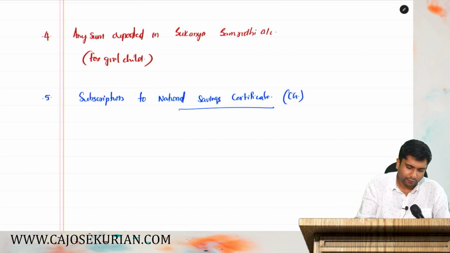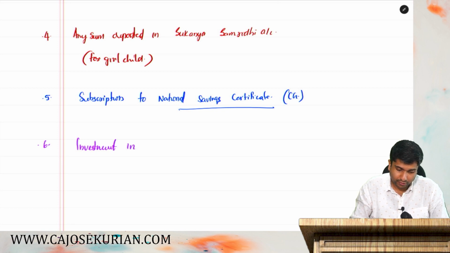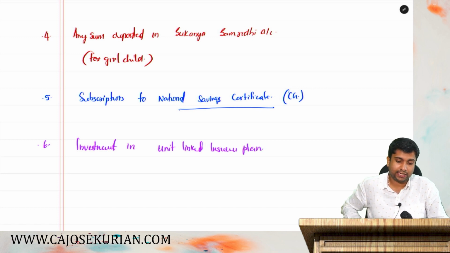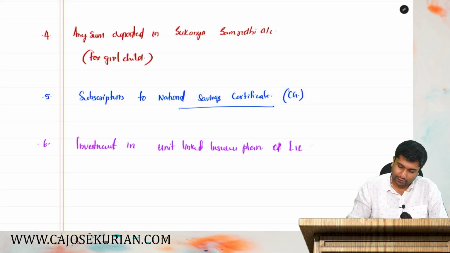Now moving on with the next item, friends, that is item number 6, investment in unit linked insurance plan of LIC mutual fund.